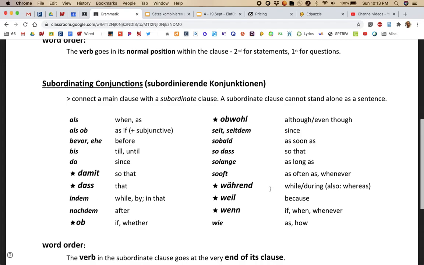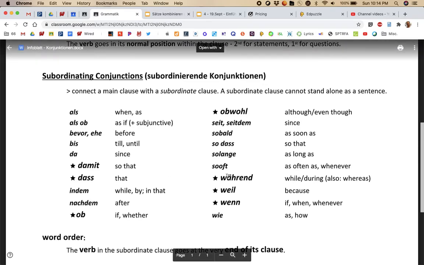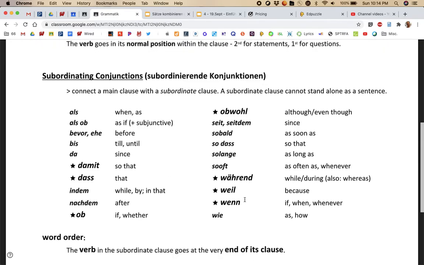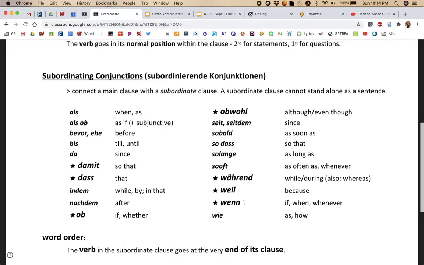Subordinating conjunctions connect the main clause to a subordinate clause, which cannot stand on its own as a sentence. I think I just said that kind of weird. Cannot stand on its own as a sentence is what I meant to say. So here you'll see a whole list of them. In German 4, we're just going to work on these that have the star next to them. I think in level 3, Miss Roth worked with wenn, weil, and dass. So those you should know already. And then this year, the new ones you're getting are damit, ob, obwohl, and während.